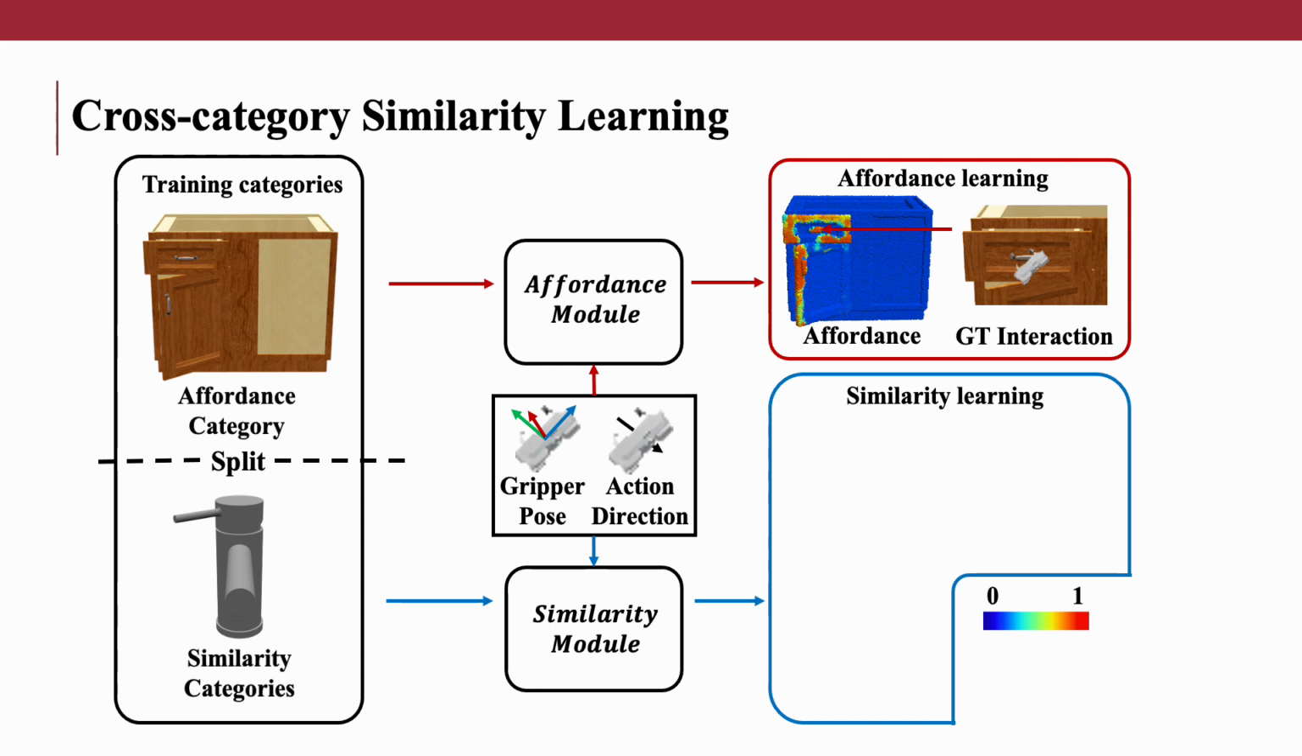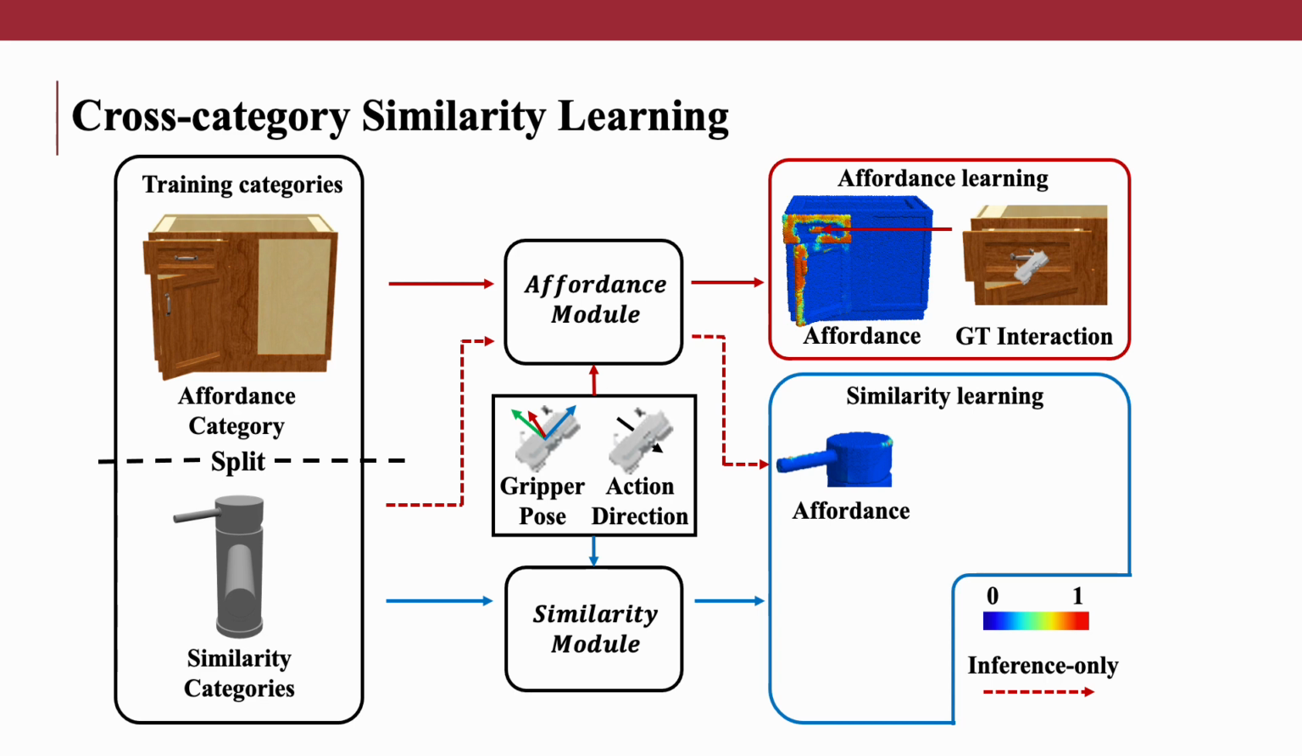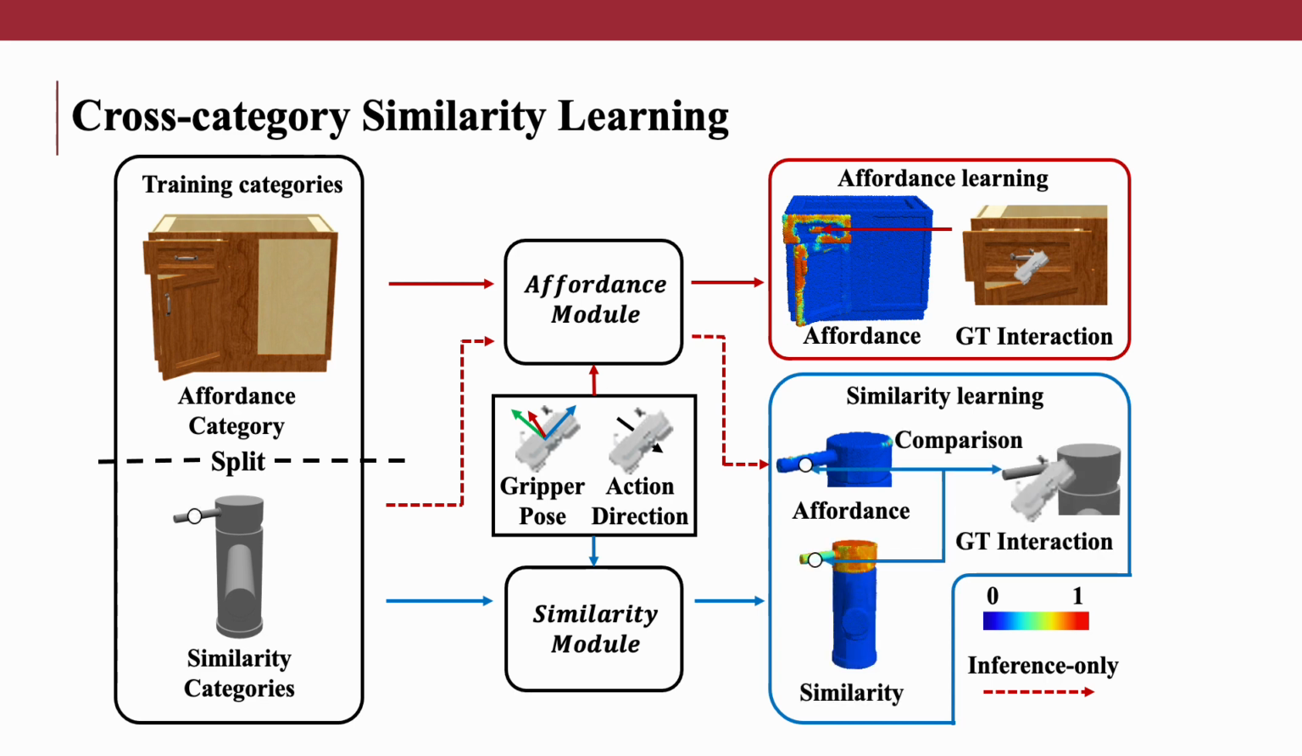While the interactions on the affordance category are used to supervise the affordance module, interactions on similarity categories are kept from updating the affordance module. Instead, we compare the affordance prediction on objects from similarity categories with the ground truth interaction results and use the accuracy of affordance prediction during training to supervise the learning of the similarity module. This cross-category learning manner forces the network to focus on local geometries shared across different categories, thus measuring the generalizable similarity between local geometries from different categories with the learned geometries.